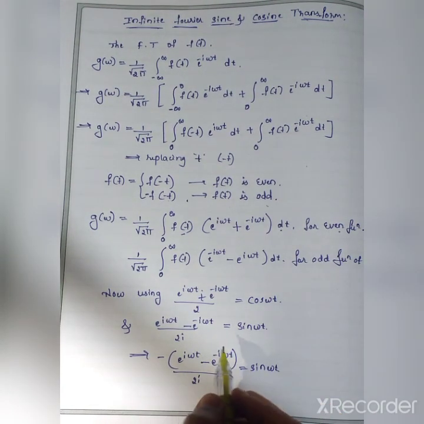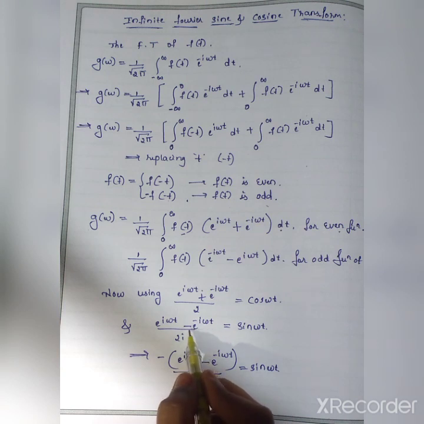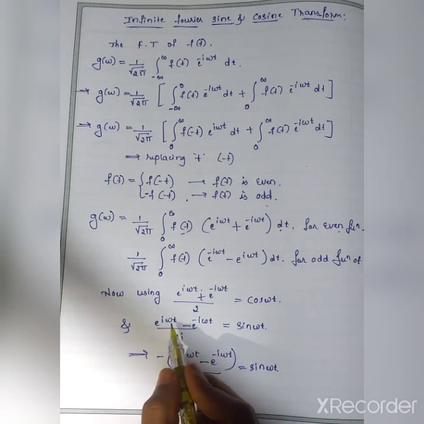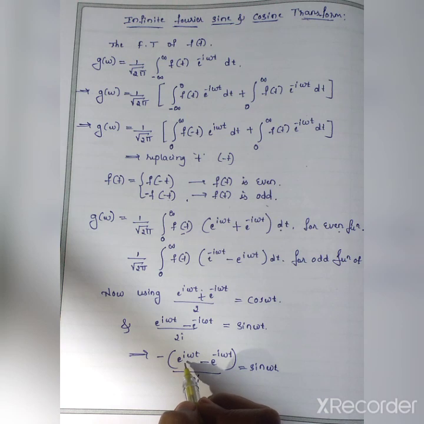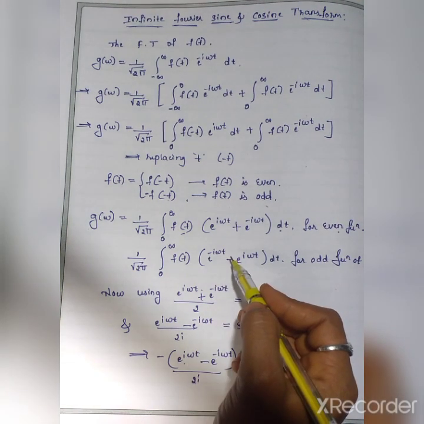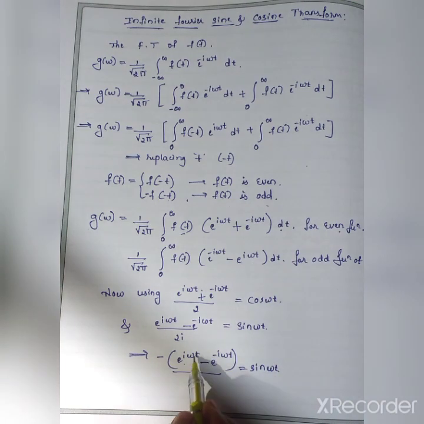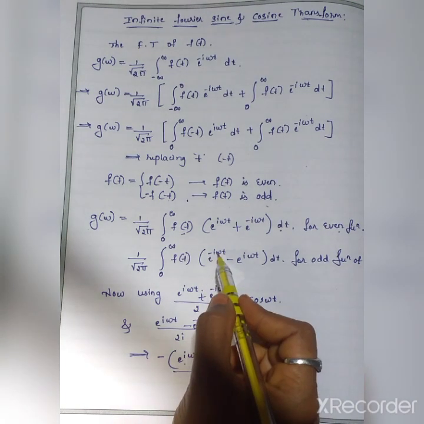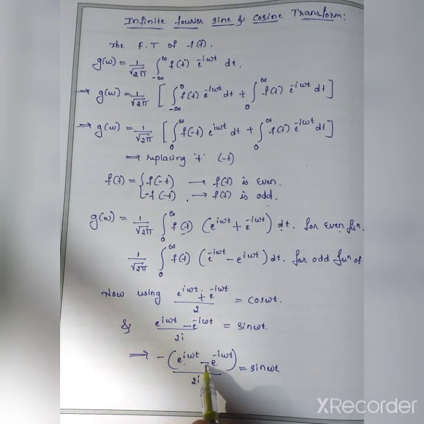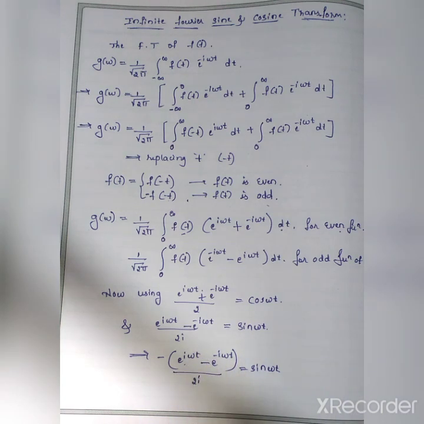See here, whenever I take the minus sign here, e raised to i omega t becomes minus, so this is minus e raised to minus i omega t. Minus into minus is plus. So that's why I rearranged the terms like this. Okay, don't confuse it.